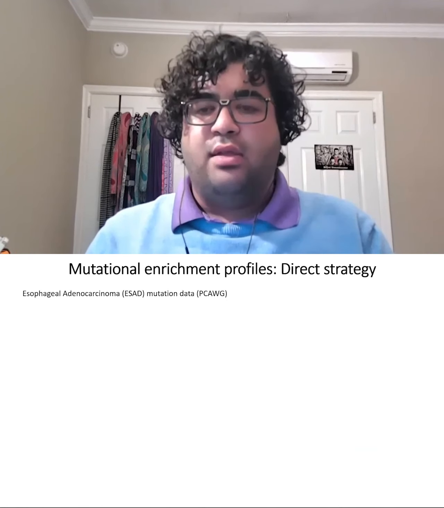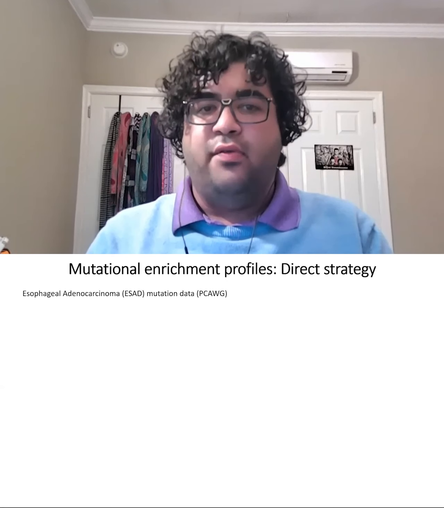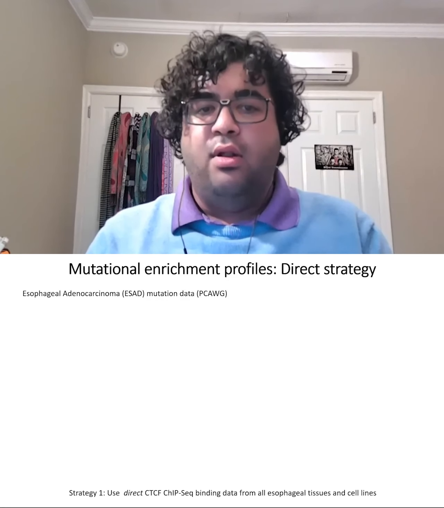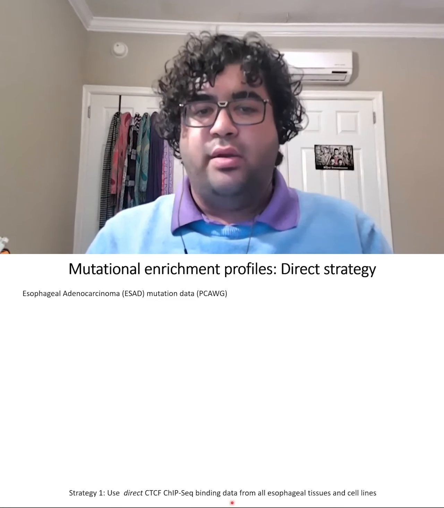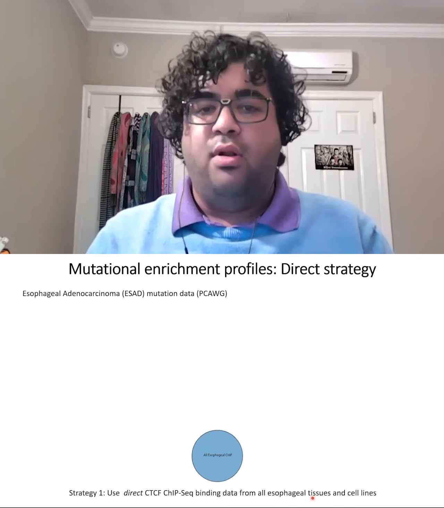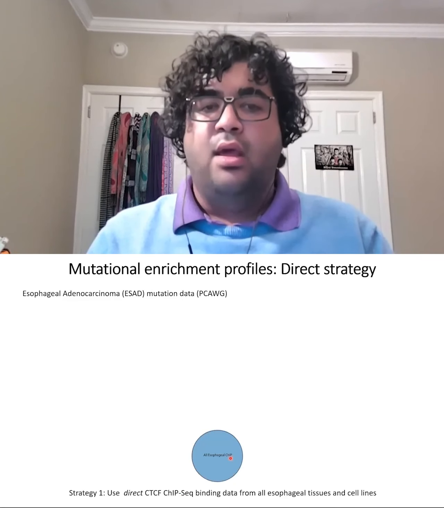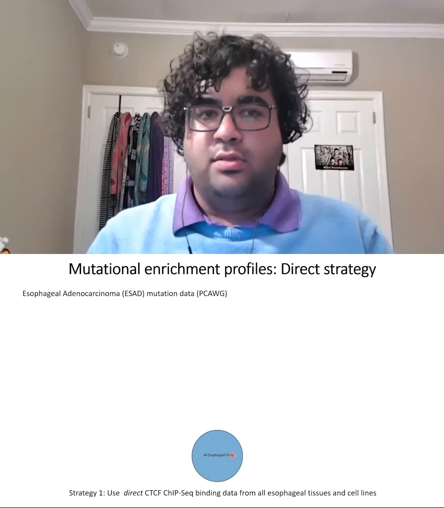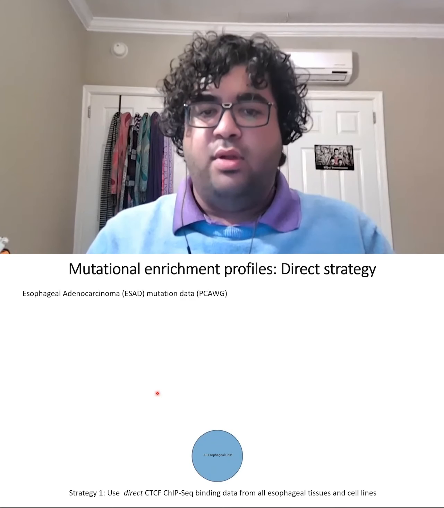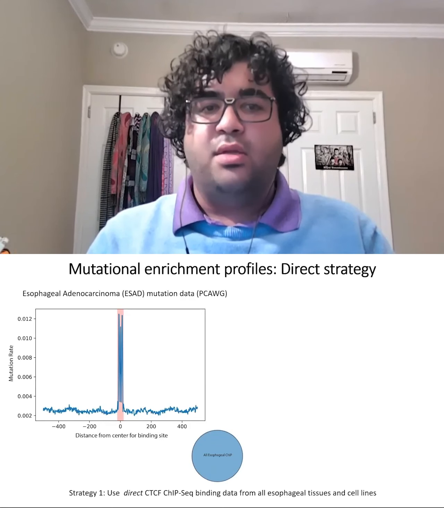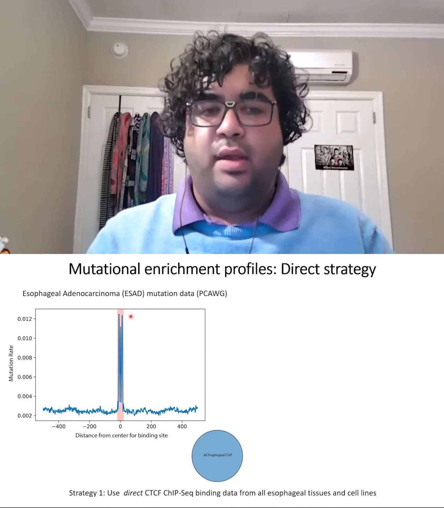We first look at this direct strategy shown here for esophageal tumors. To recall, the direct strategy means we directly take ChIP-seq data from all esophageal tissues and cell lines and call binding sites within these regions. Once we profile these mutations, we see an increased mutation rate in the regions bound by CTCF, shown here in red compared to the flanks.